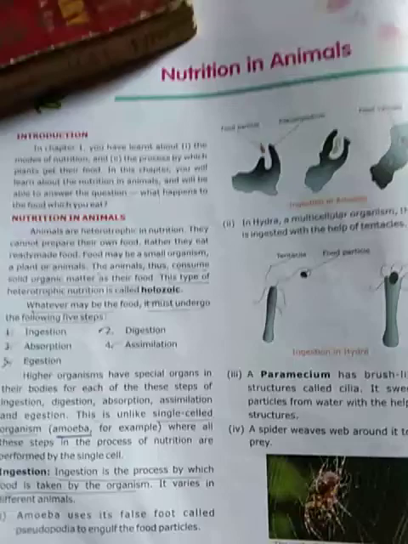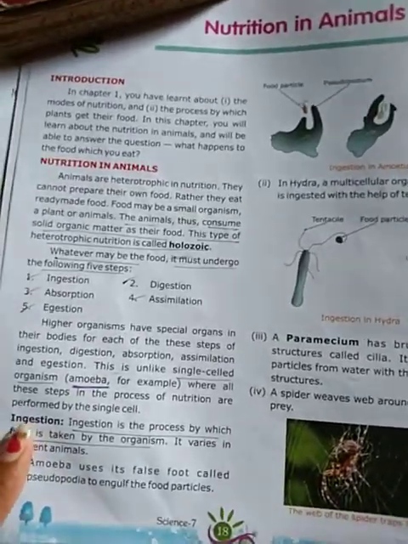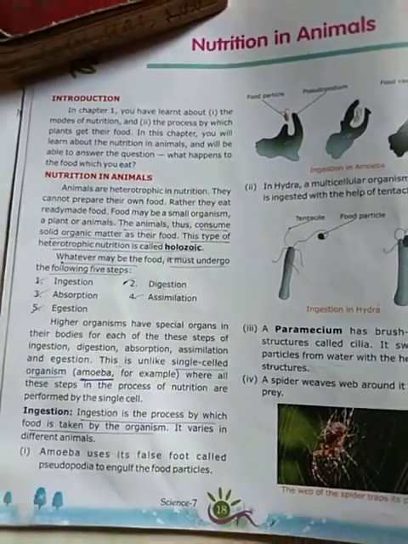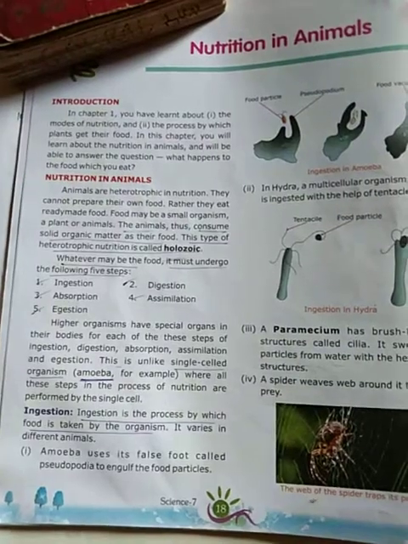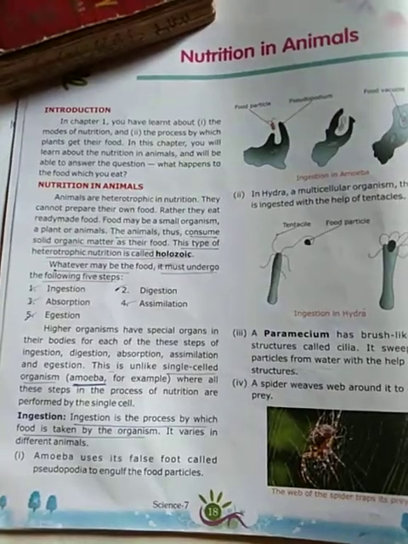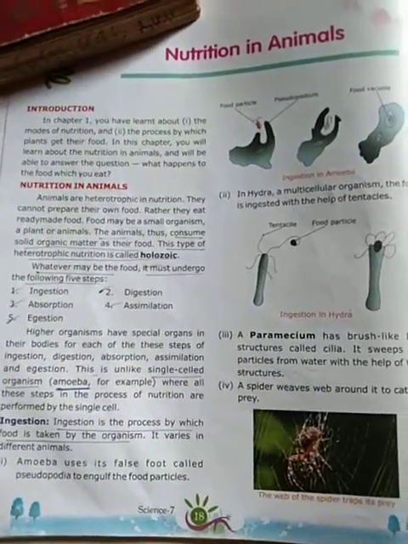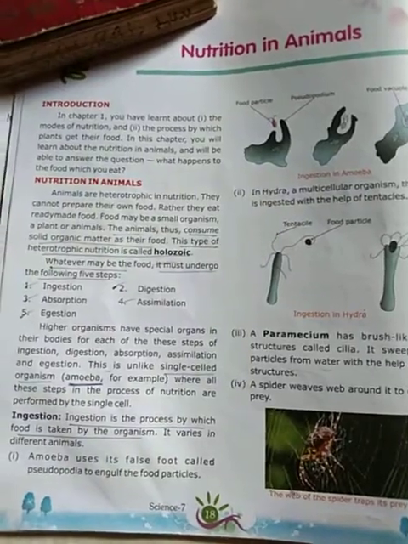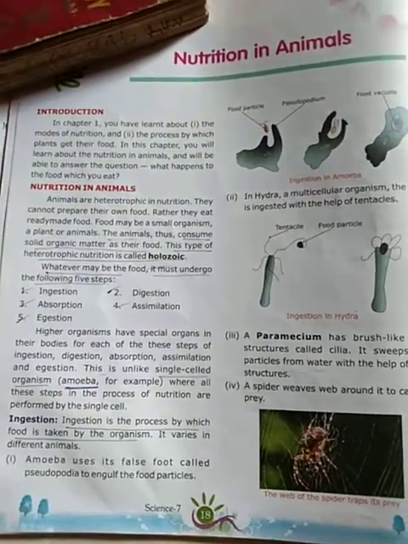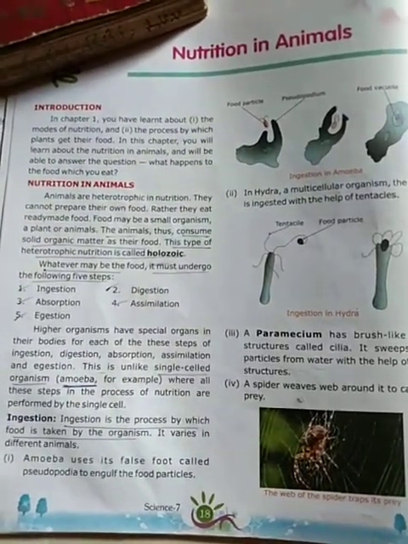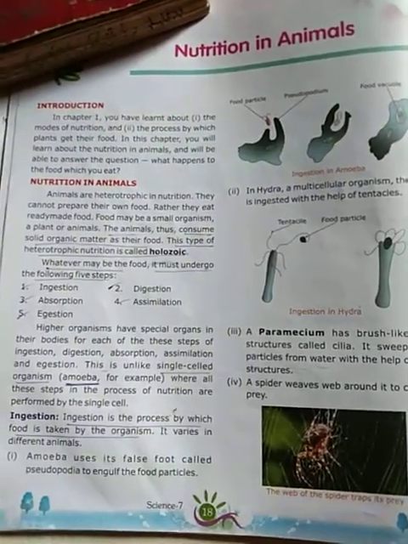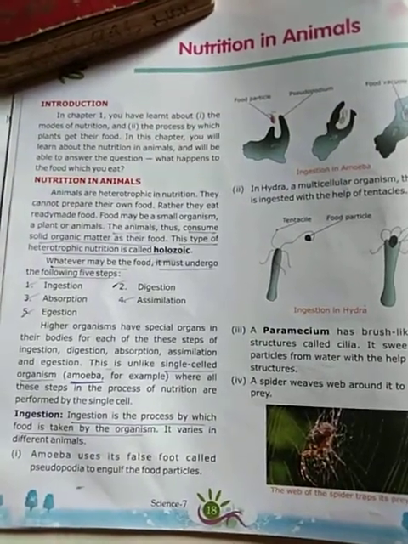Now the first description is ingestion. Ingestion is a process by which food is taken by the organism. It varies in different animals. Ingestion means the taking of food. You can simply say the taking of food is called ingestion. So ingestion is different for different types of animals. The mode of taking food is different in different animals.